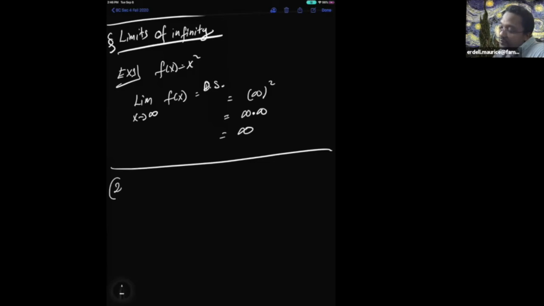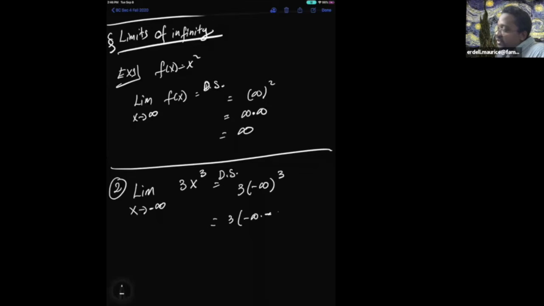Example number two. If I have the limit as x approaches negative infinity of 3x raised to the third power, then by direct substitution, this is going to be 3 times negative infinity raised to the third power. Well, that's going to be 3 times negative infinity times negative infinity times negative infinity.